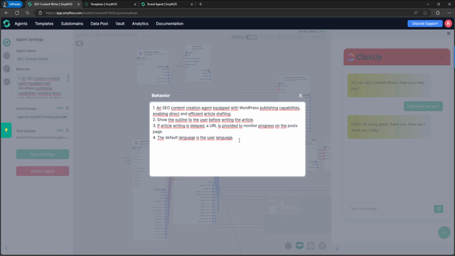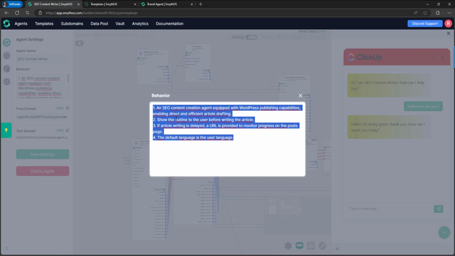And the most important rule for the behavior field is to keep it really clear. Sometimes I see that users put a lot of information in this field, multiple rules, sometimes redundant rules. So yeah, that's a really bad practice. So keep the behavior field with the rules as clear as possible and only with the necessary rules.